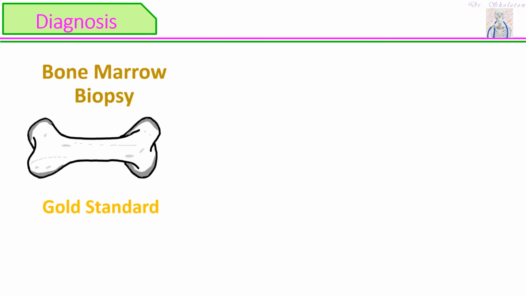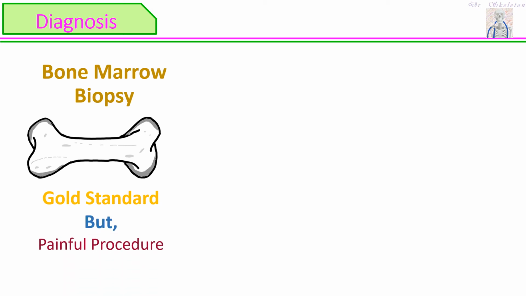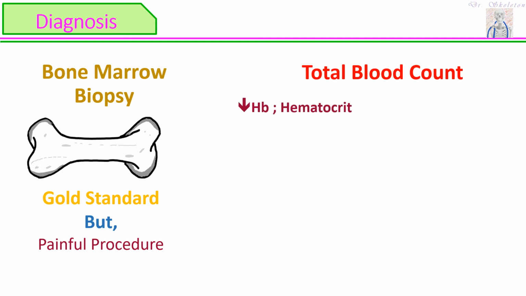Diagnosis of iron deficiency anemia. Bone marrow biopsy by far is the gold standard of diagnosis. Yet we usually do not perform this procedure because it's a really painful and complex procedure. Rather, we go with total blood count. During the blood profile also, we can easily detect if iron is the main cause or not. We can see decreased hemoglobin and hematocrit concentration. We can see decreased mean corpuscular volume. Also decreased mean corpuscular hemoglobin concentration. Low reticulocytes or red blood cells.